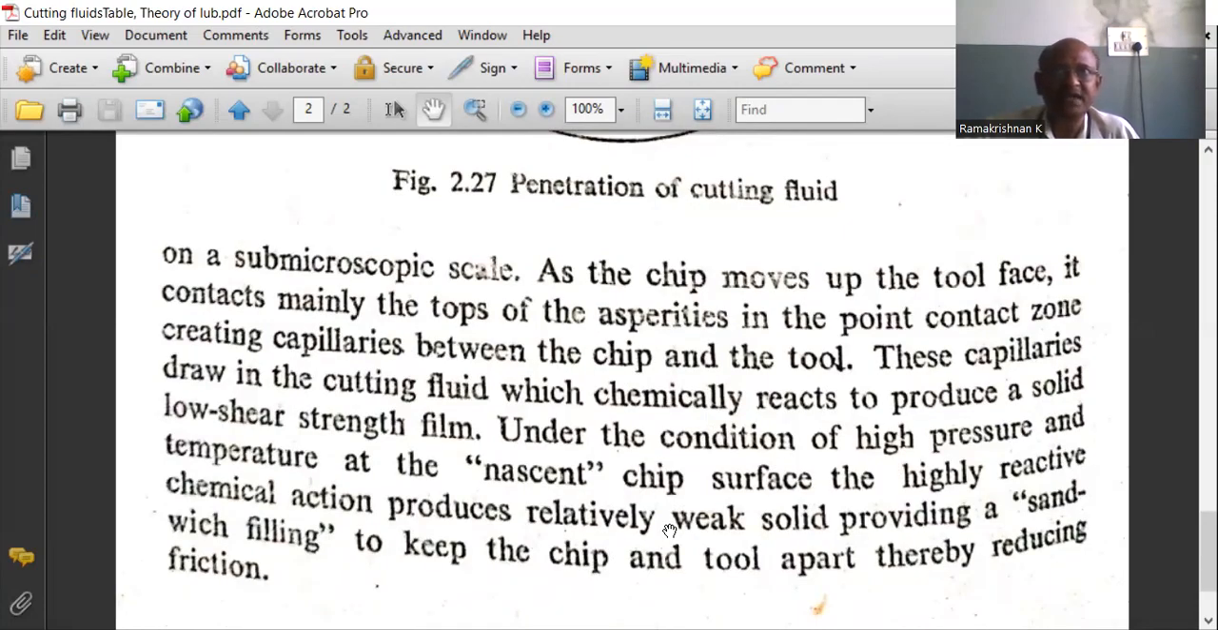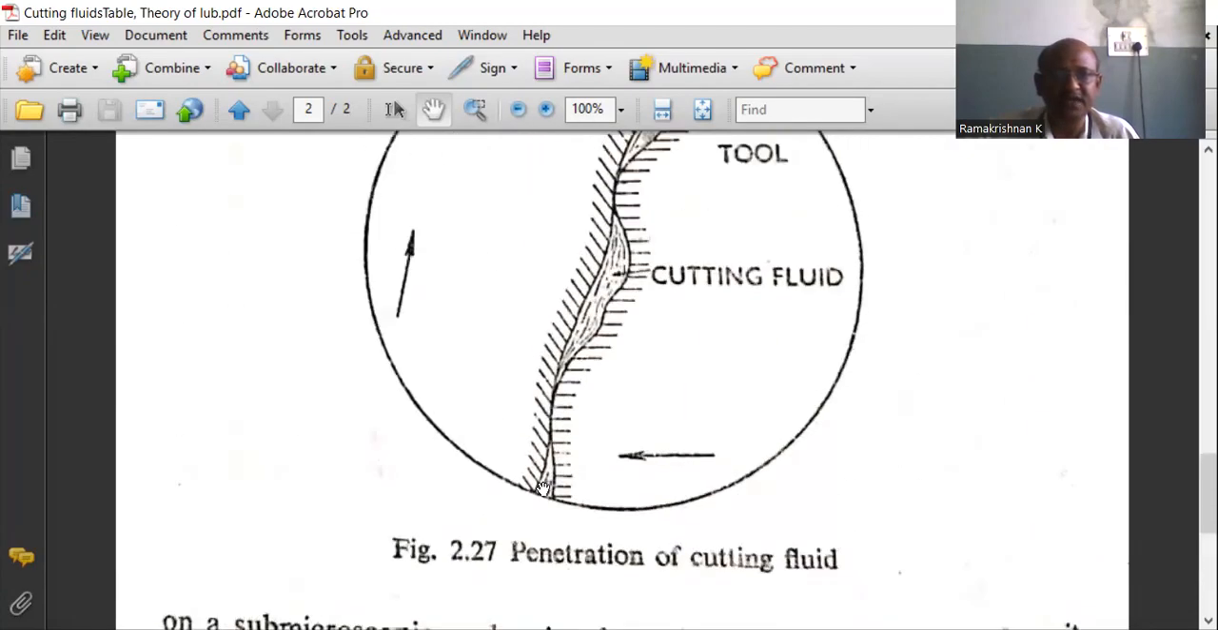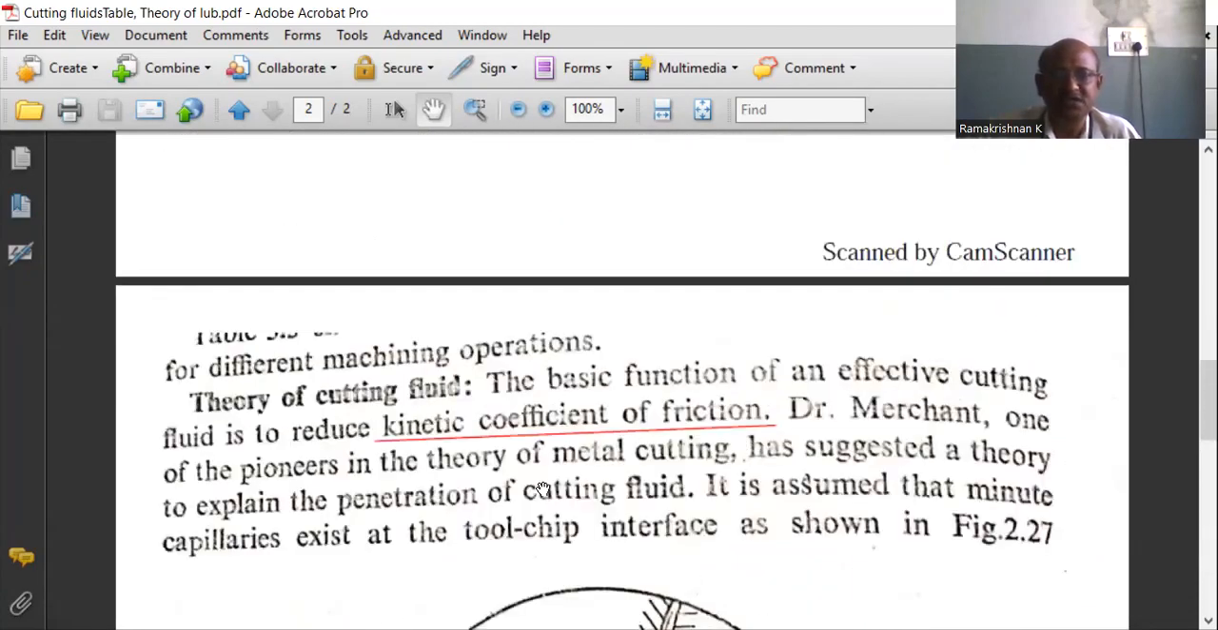The sandwich filling by the cutting fluid is helpful in keeping the tool apart from the chip. Thereby it minimizes the friction to the maximum extent. So the kinematic coefficient of friction is reduced. That is the application of the cutting fluid. Thereby we keep the heat generated during machining under proper control, thereby giving the tool a longer life. So that is the theory of the cutting fluid suggested by Dr. Merchant.